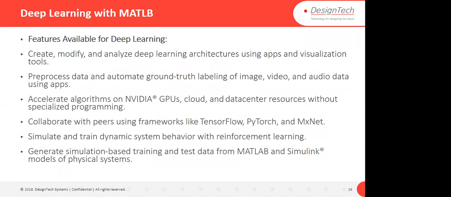Further, you know that we work on a huge amount of data. If you are working on deep learning, we require a huge amount of data. In that case, your system can be slow, so you can use parallel computing in MATLAB, and you can accelerate your algorithms on NVIDIA GPUs as well. Not only this, if you have models from other platforms like TensorFlow, PyTorch, or MXNet, you can access those models in MATLAB. You can modify that model for your data, and you can use world-class pre-trained models in MATLAB as well.